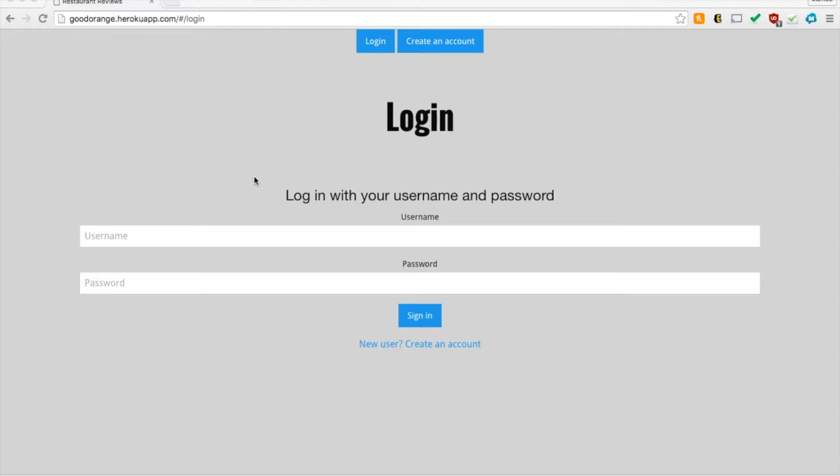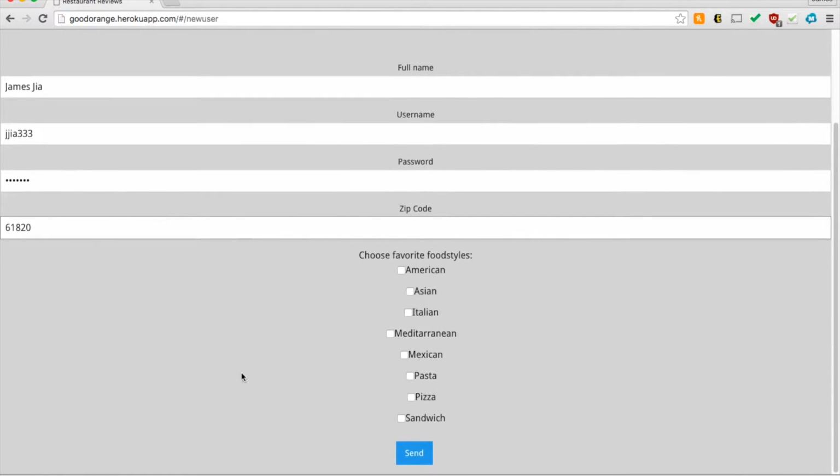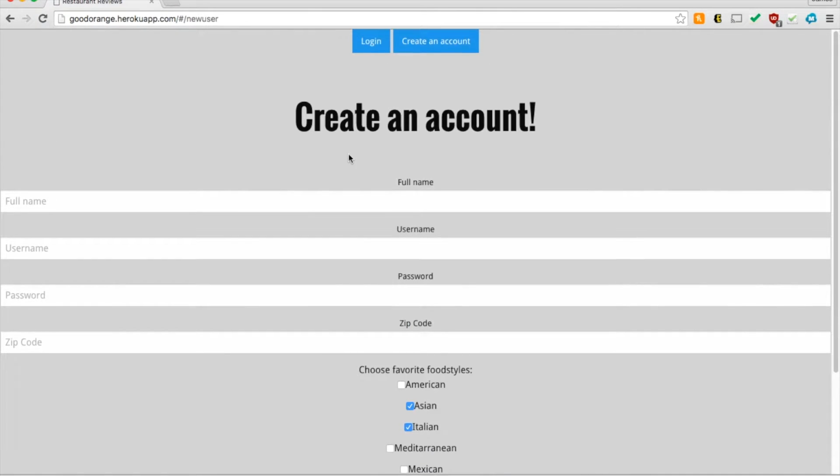This is where our website redirects to, and what we're going to do is go through all the steps. First, we're going to create a new account, and so we'll just give an example. This is me, and we're going to make my username JJ333, and the password is saved with a SHA hash. My favorite food styles are Asian, Italian, and pizza. So we successfully create a new user.